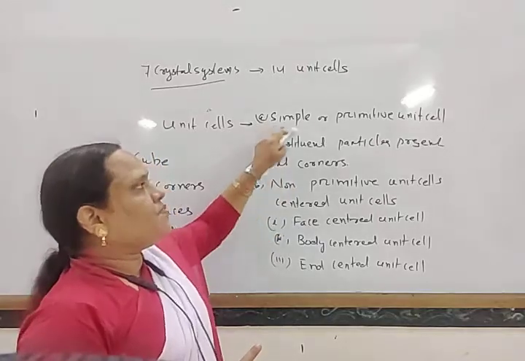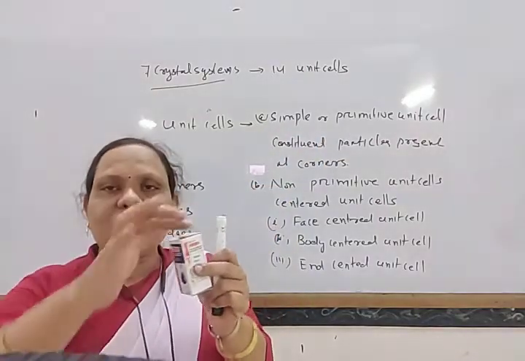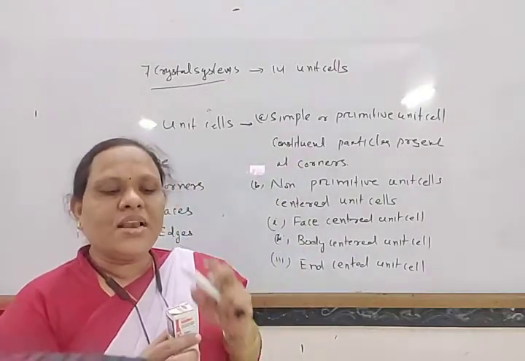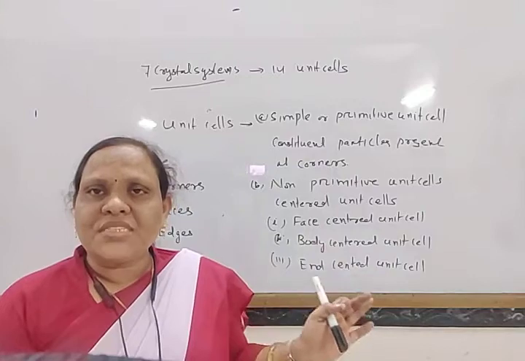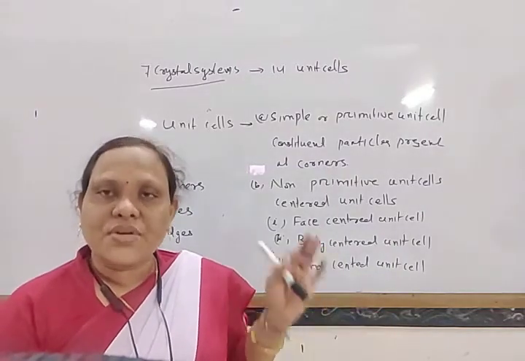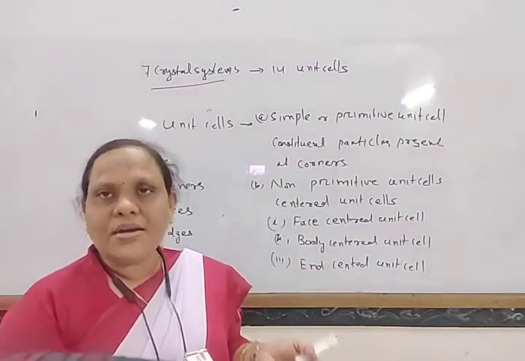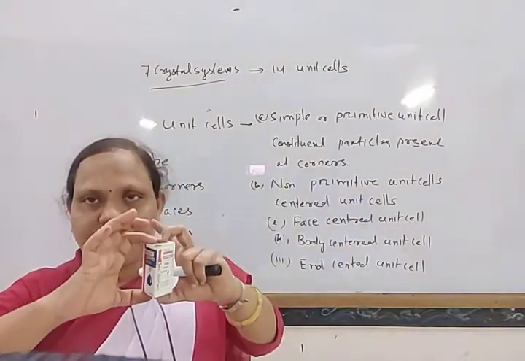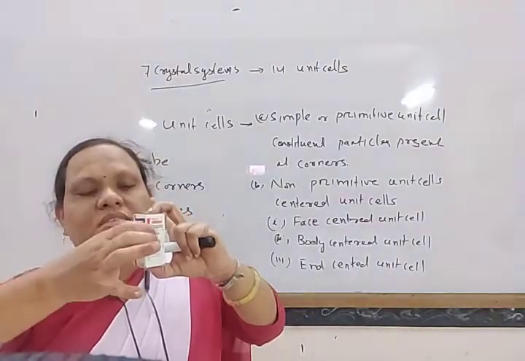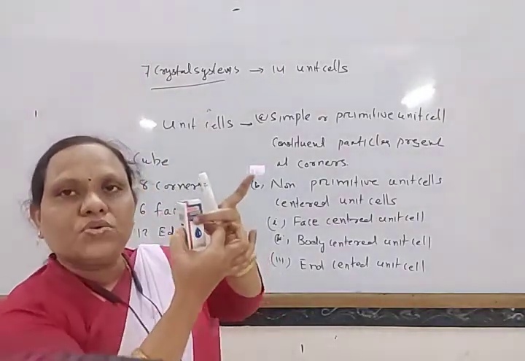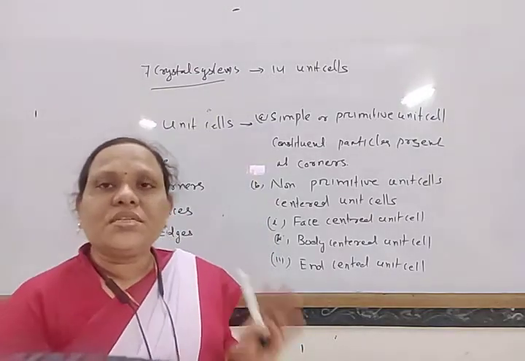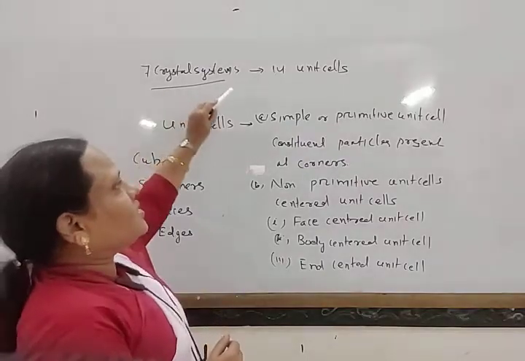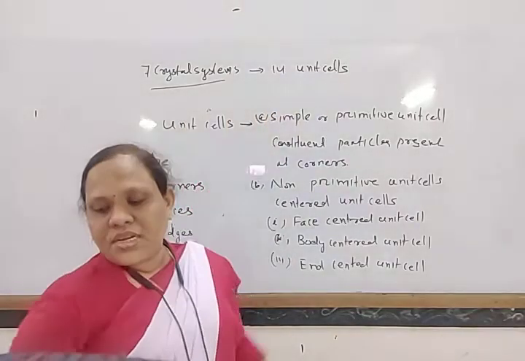So in simple unit cells, the constituent particles are present only at corners, and in non-primitive or centered unit cells, the constituent particles are present at face centers, body center, or end center. If they are present at any two opposite faces, that is known as an end centered unit cell. So in this way, the 7 crystal systems are classified into 14 unit cells.